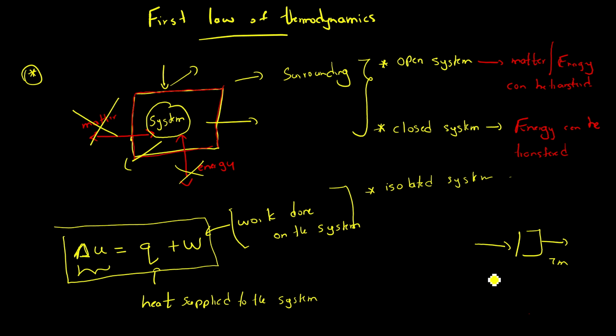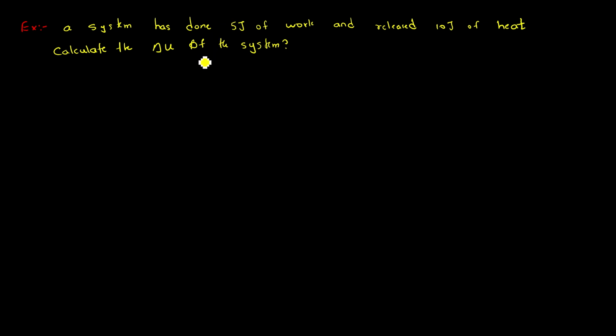Okay, so let's look at some examples so you can easily understand this. Here we have a small problem. A system has done 5 joules of work and released 10 joules of heat. Calculate the delta U of the system. Now look at this. We have the system, and the system has done the work. Now what happens when the system is doing the work?